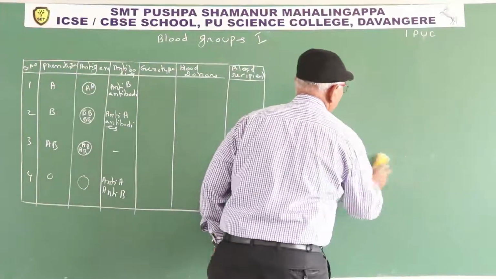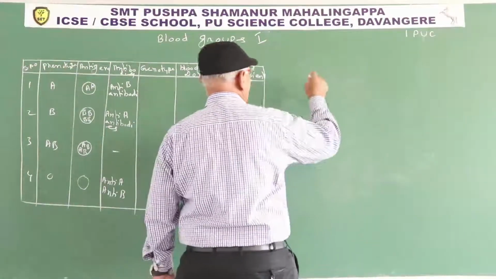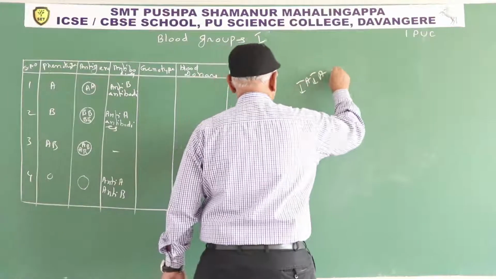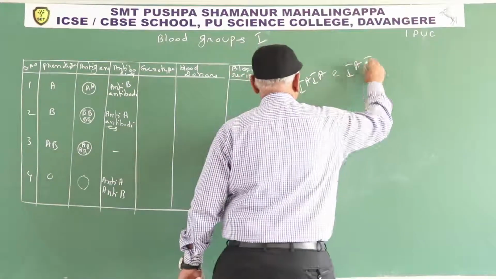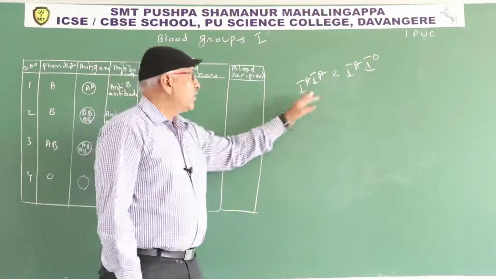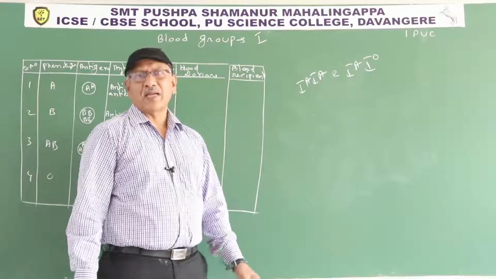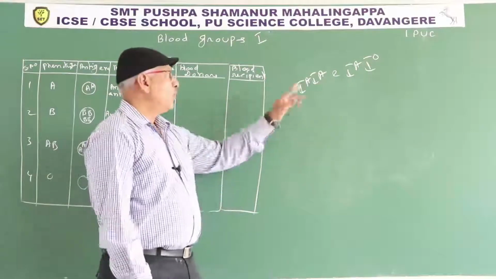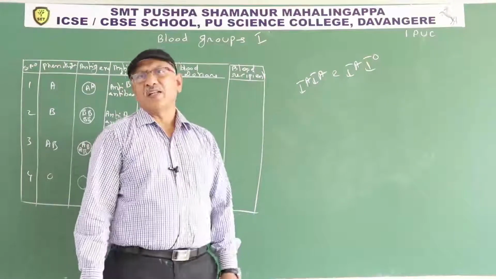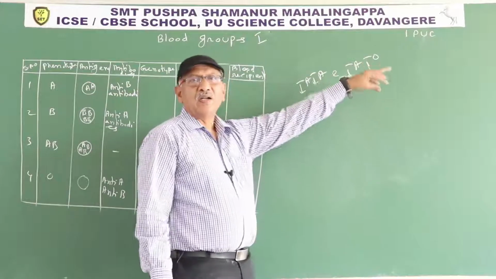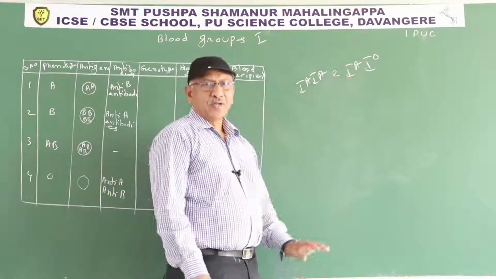In nature, some persons are homozygous for A, some persons are heterozygous for A. Homozygous for A means they possess the same allele for the character. Some people having A blood group contain 2 I power A alleles. Some people contain 1 I power A allele and another I power O allele.